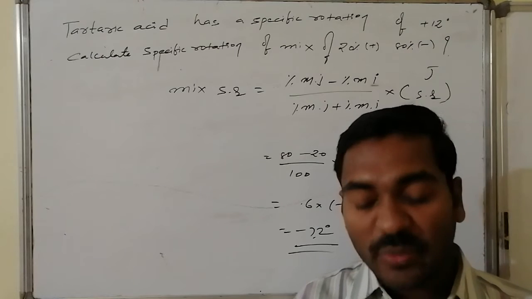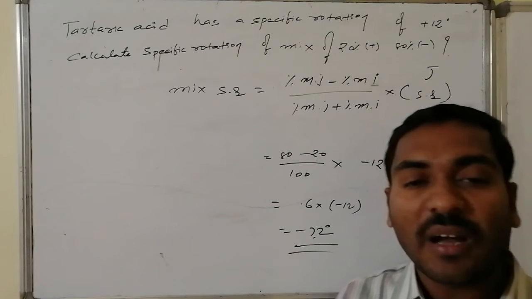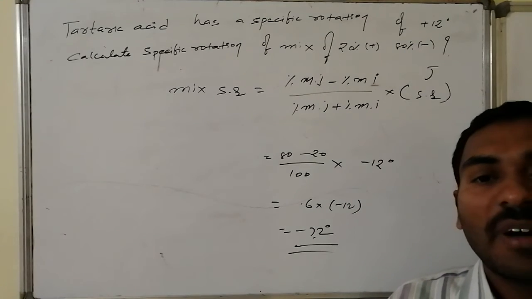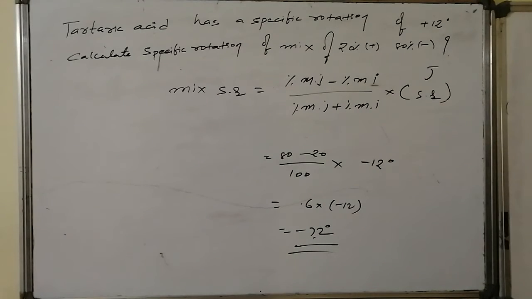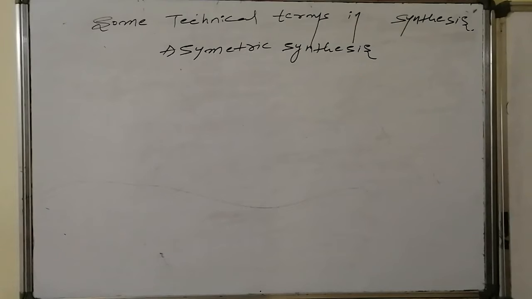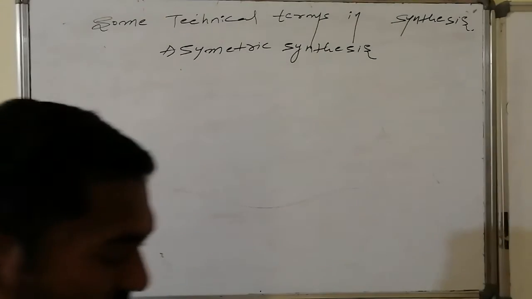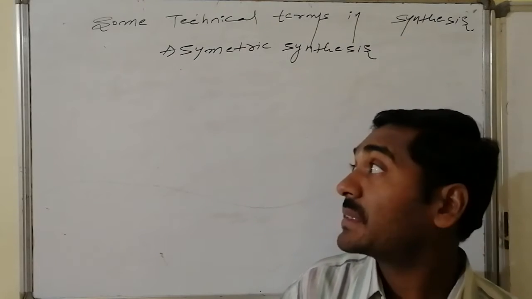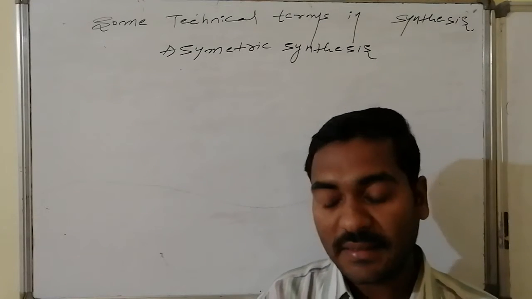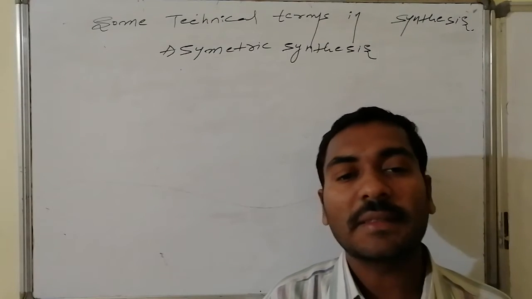Similarly, enantiomeric excess and optical purity are all interrelated with one another. Now, some technical terms in synthesis. A special word we often come across in synthesis is asymmetric synthesis. What is meant by asymmetric synthesis?